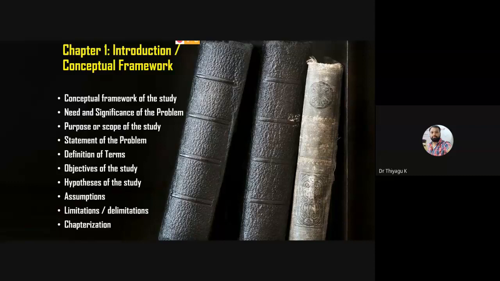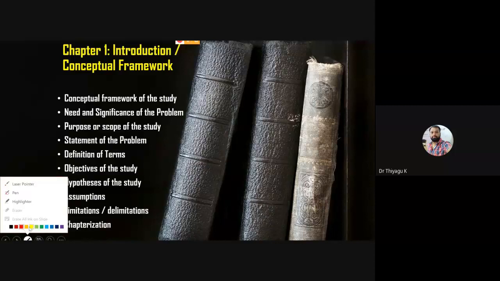Chapter 1 talks about the introduction as well as the conceptual framework. Here, these are the titles we have to incorporate in chapter 1: introduction or conceptual framework of the study, need and significance, purpose and scope, statement of the problem, definition of the terms, objectives of the study, hypothesis of the study, assumptions, limitation, and chapterization. These are the things we have to look at while writing chapter 1. I am going to give some input about each term.